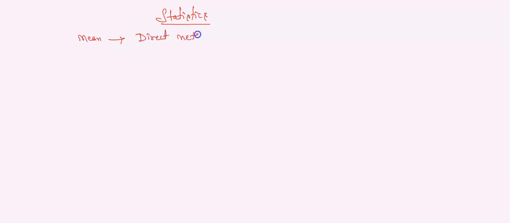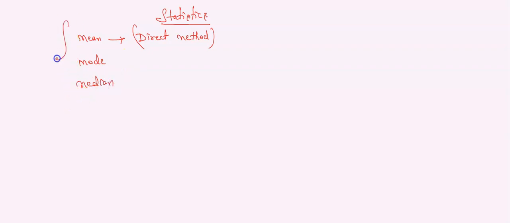As per your reduced syllabus, only the direct method. We have 2 more methods, the assumed mean method and the step deviation method, which have been deleted from your syllabus. So you can solve only by using the direct method. Understood? Good.